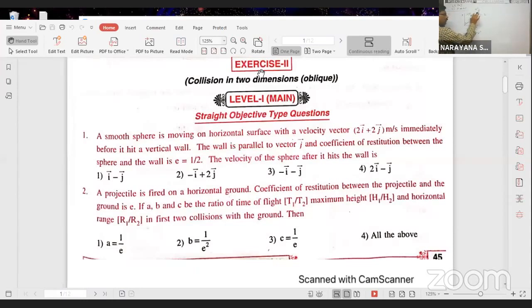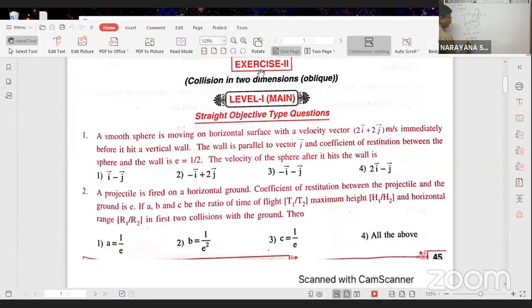Along the line of impact we can apply Newton's law of restitution. According to that, e is equal to v2x minus v1x, the final velocity of the second particle minus the final velocity of the first particle along the x-axis, by the initial velocity of the first particle minus the initial velocity of the second particle along the x-axis.